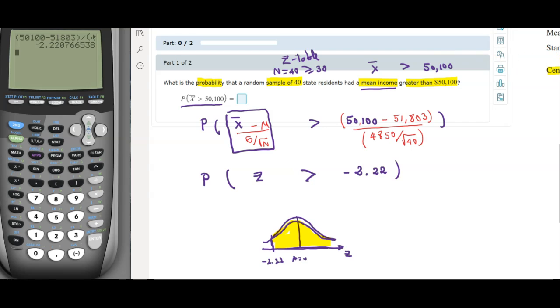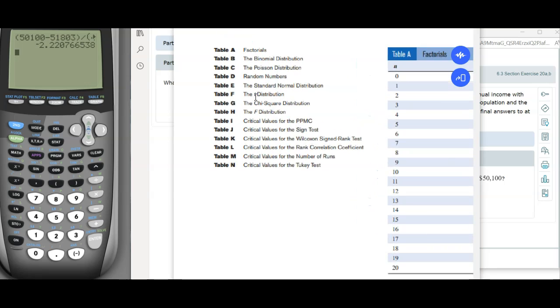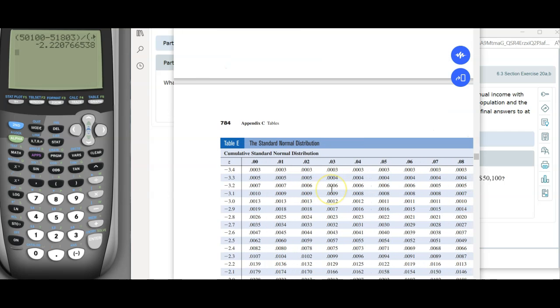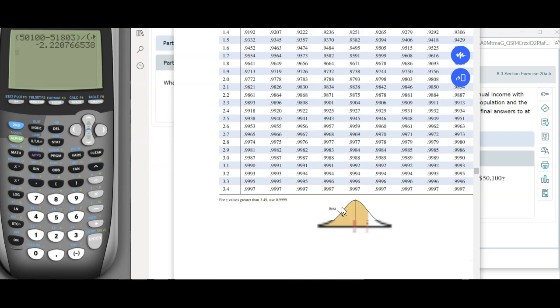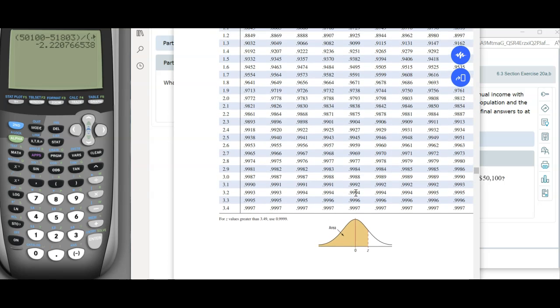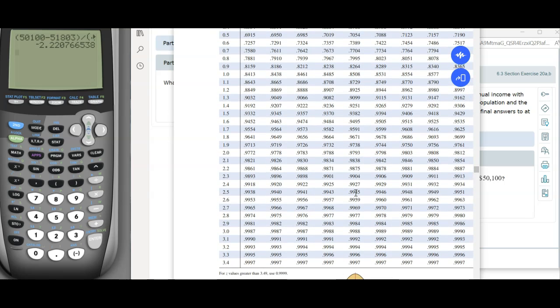So I'm going to go to my table right now. If you have your question here, the table you can find right here. What you want to do is select the correct table, and the correct table is the standard normal distribution, which is E. You go to the menu, click on the E, and then select a big tail. This is a small tail, so I'm going to skip it and go to the big tail. Although this big tail is on the left side and I'm looking for the right side, I am looking by symmetry. So instead of looking for minus 2.22, I'm just going to look for 2.22.